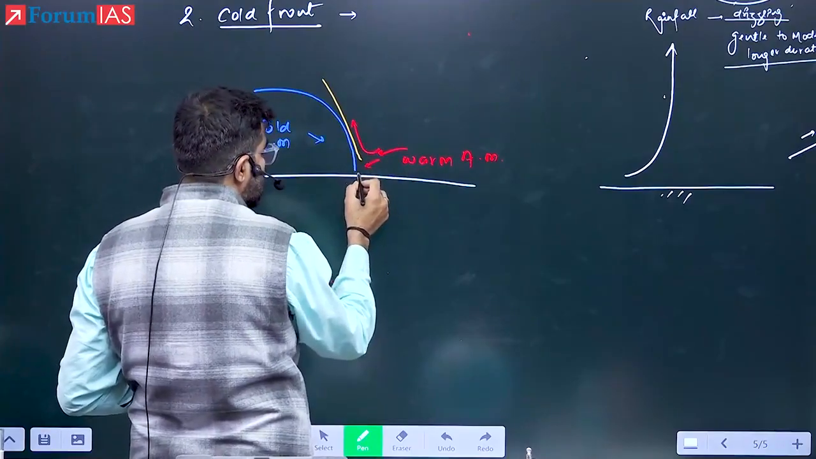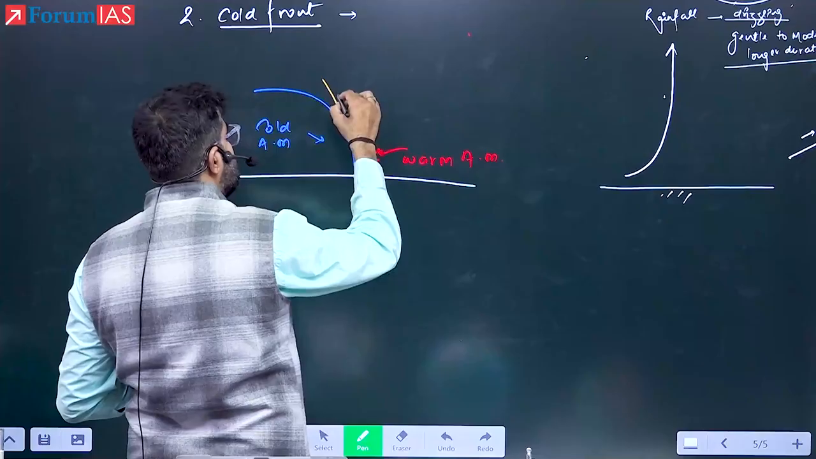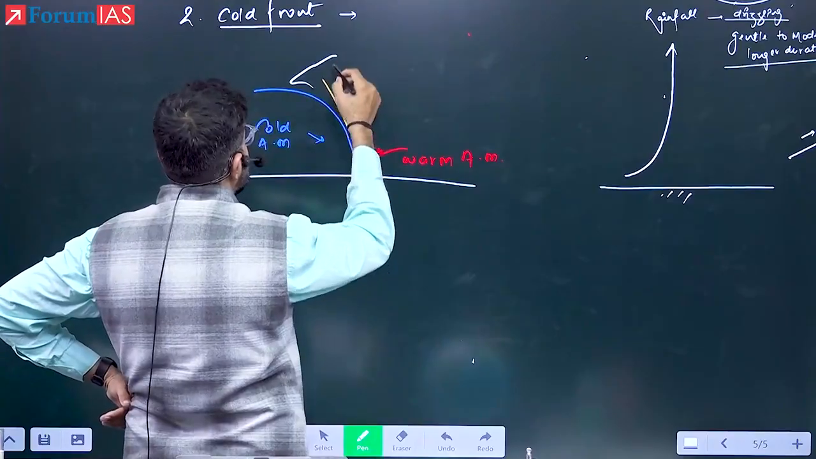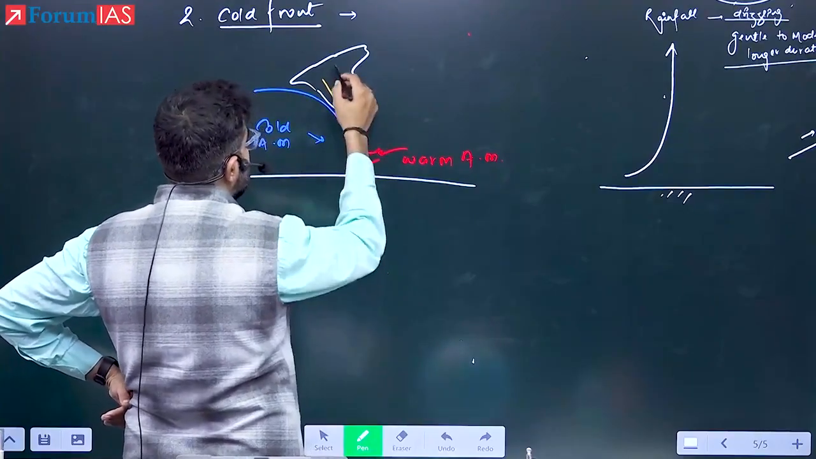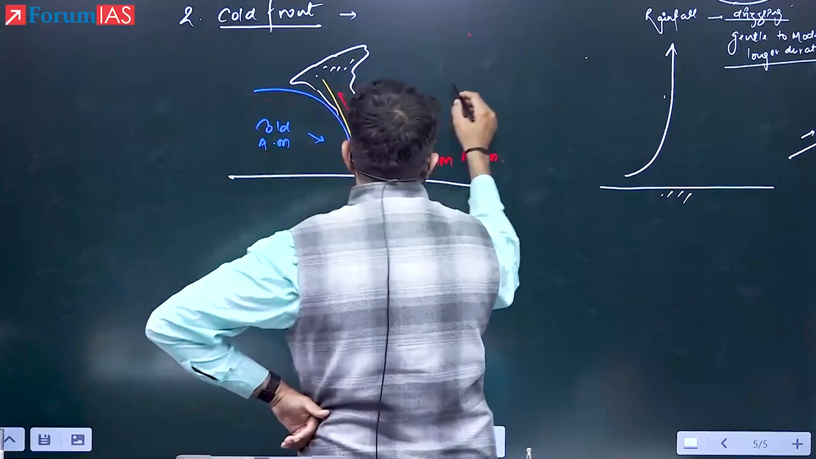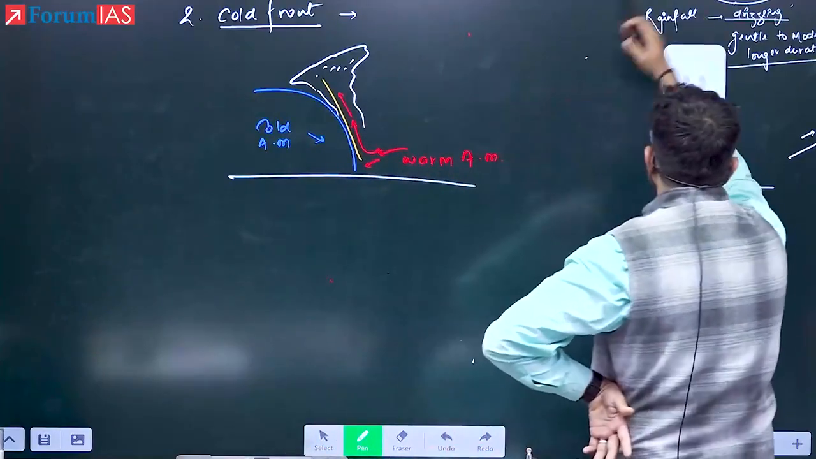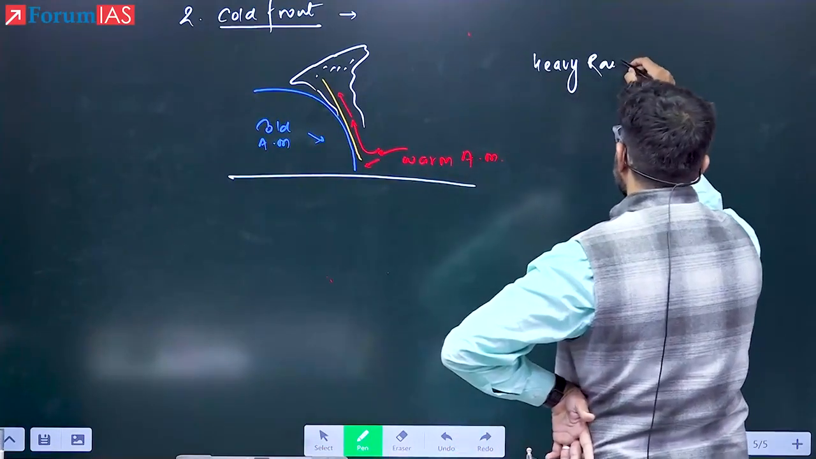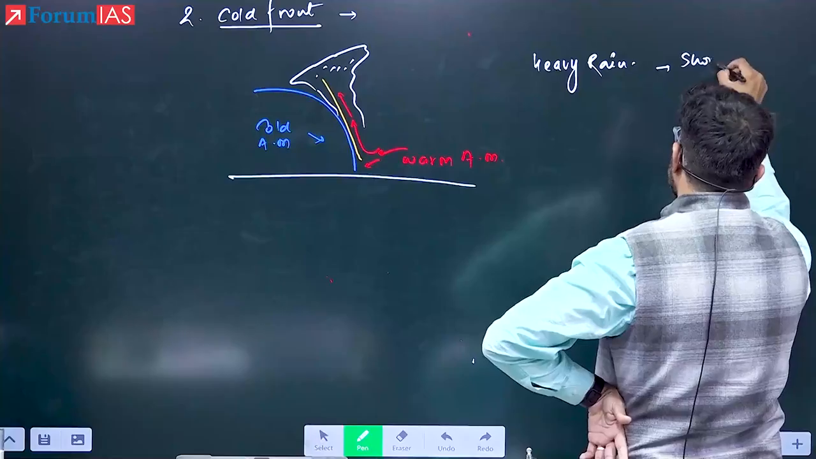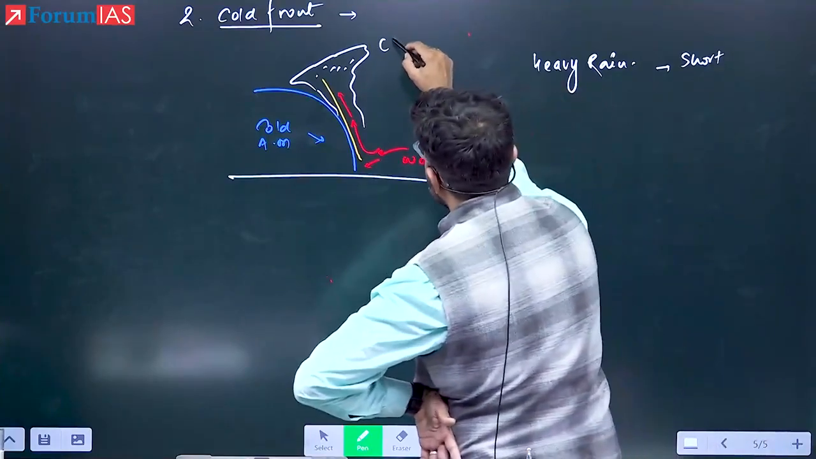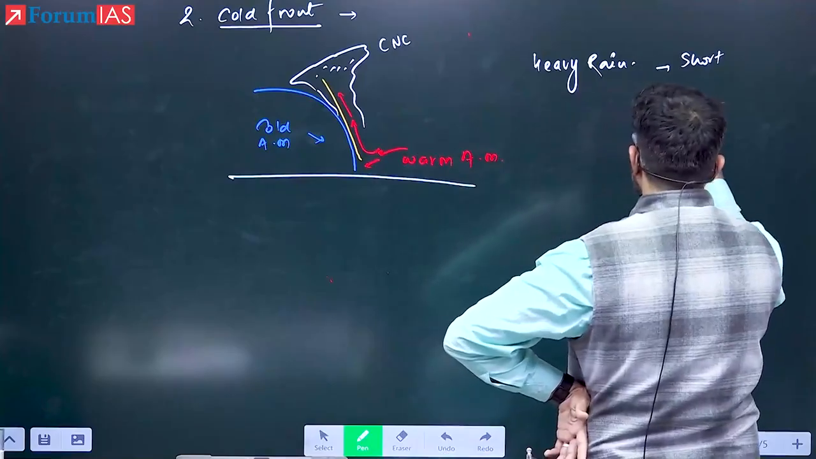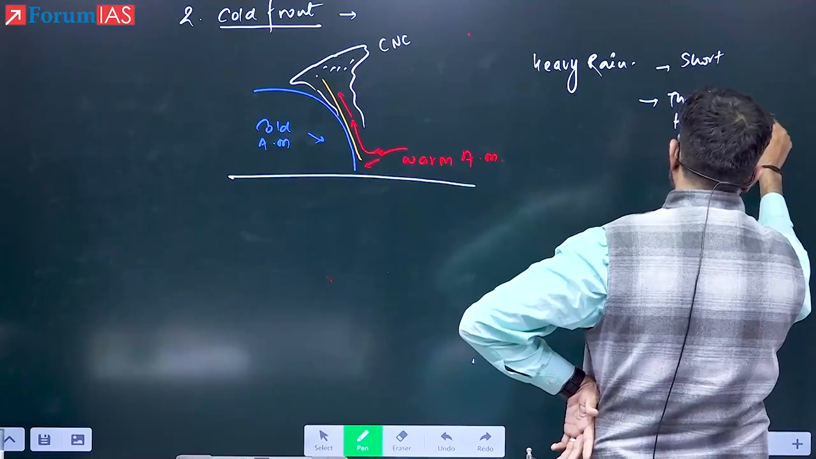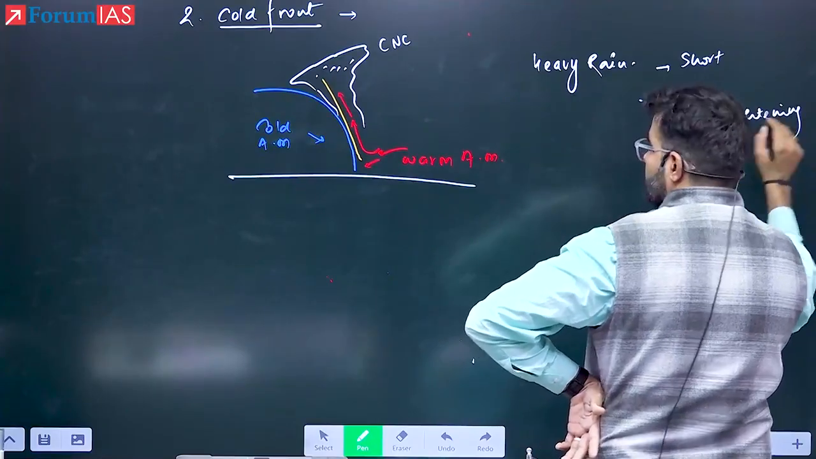Why? Because it is the cold air which is picking this up, and the warm air, when it is uplifted vertically at rapid rate, what type of cloud is going to form? Cumulonimbus cloud. Cumulonimbus clouds are associated with what? Short duration rainfall, but comparatively heavy rainfall. Heavy rainfall, short duration, can also be associated with what? Because it is cumulonimbus cloud, then it can be associated with thunder. Yes or no? Hails. Yes. Lightning. Yes. So this is the cold front.